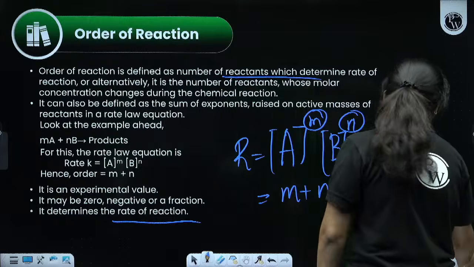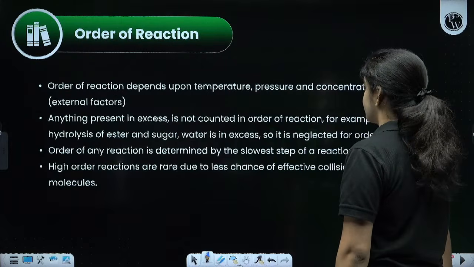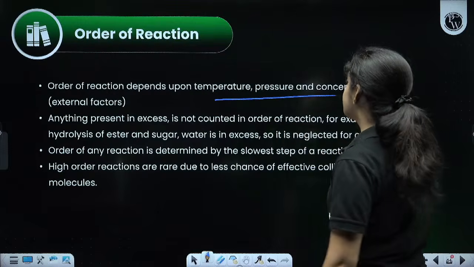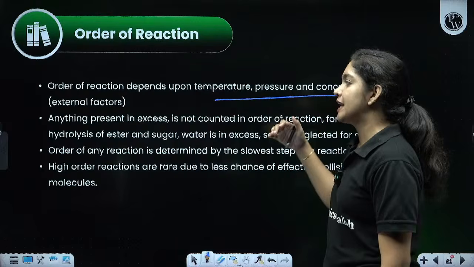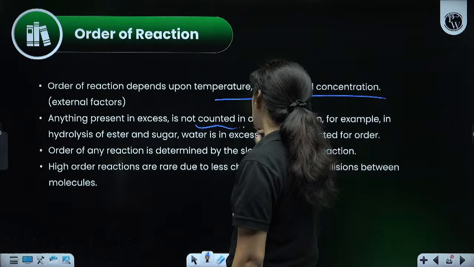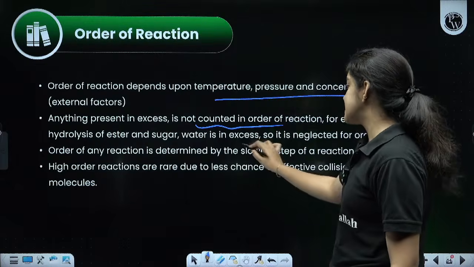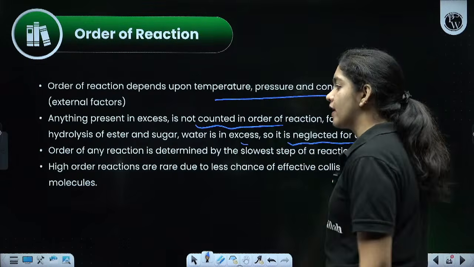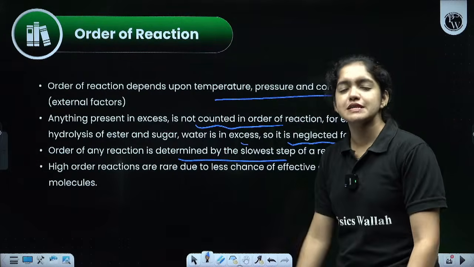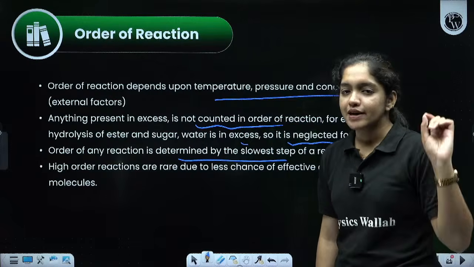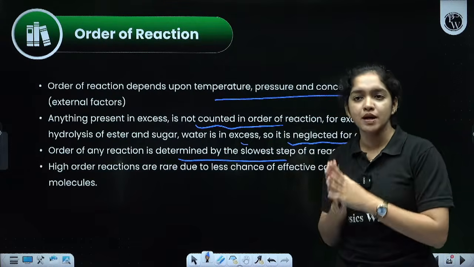Then next one. It depends upon temperature, pressure and concentration. Order of the reaction depends upon the temperature, pressure and concentration. Anything present in excess is not counted in the order of reaction. For example, in hydrolysis of ester and sugar, water is in excess, so it is neglected for the order. And the order of any reaction is determined by the slowest step. So the rate determining step is the slowest step, and order is also determined by the slowest step.